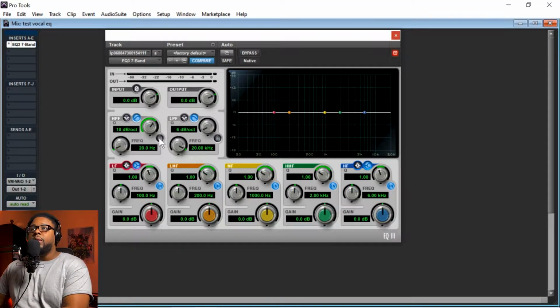Okay, so now when it comes to understanding the vocals and how to EQ your vocals, let's start off with making the vocals thinner. How would you make vocals thinner? Vocals have a lot of low end frequency and low mid frequencies. You would want to cut those low mids and low frequencies to make the vocal sound thinner. So that's what we're going to do right now. We're going to do a high pass filter. High pass filter means cut off the lows and let the highs pass. Low pass filter means cut off the highs and let the lows pass. Okay, so in the process, we're just going to hit in.